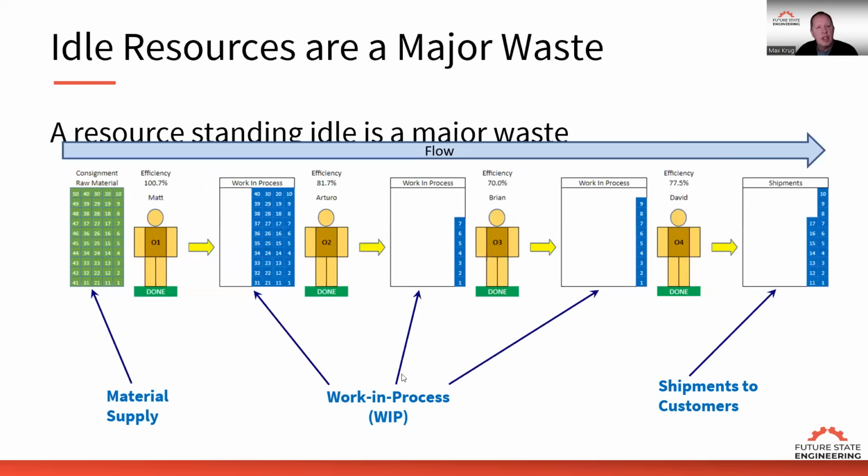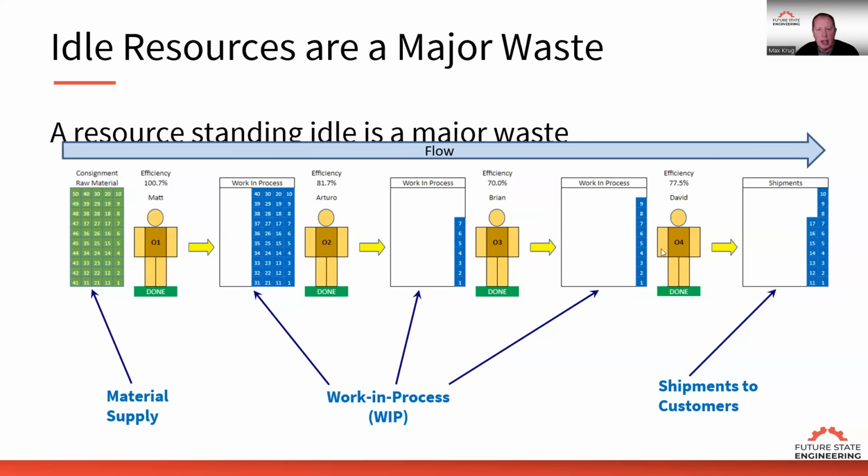So if we look at the impact of a resource standing idle, most companies view that as a major waste. So what happens is we want to make sure that all resources are busy. In this case, they put productivity measures for each department and each operation to make sure that they were producing parts. Now, that creates misalignment because I'm going to work on stuff that's easiest for me to work on, or I can be super efficient. It might not necessarily be what the next step needs. So we started to get these misalignments between operations.